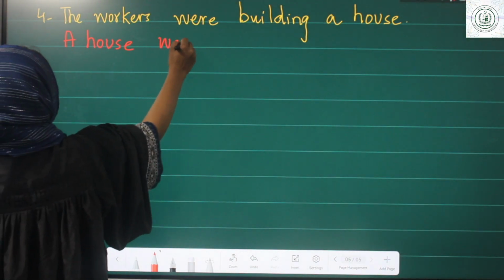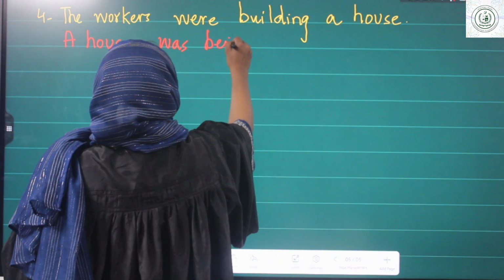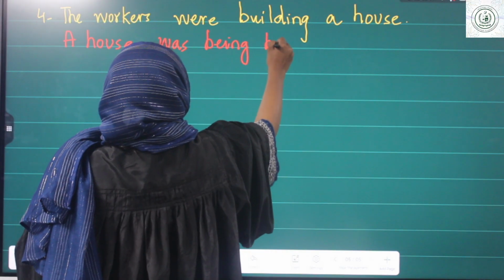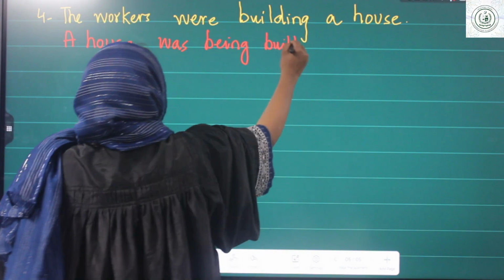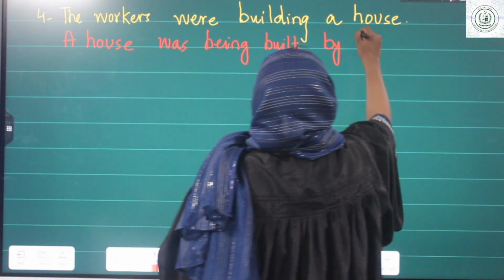That is singular, so we will use was being built, the third form, by the workers.